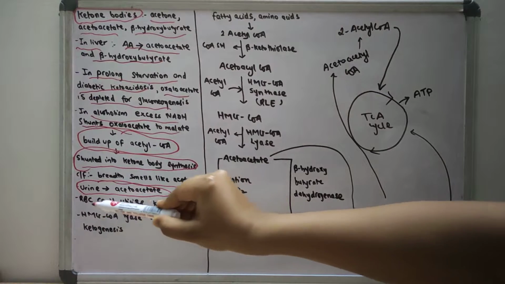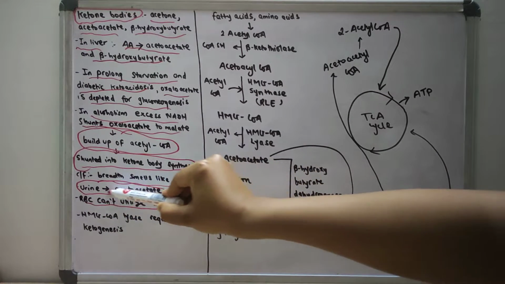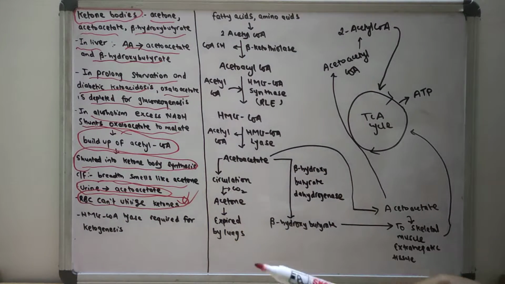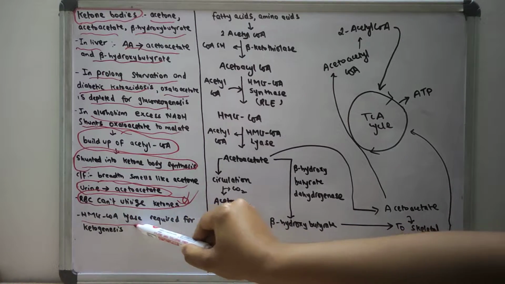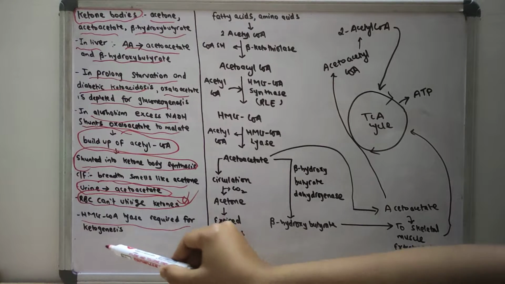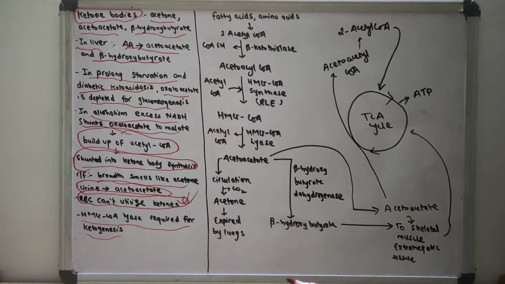You have to know that the RBC can't utilize the ketones. Extrahepatic tissues will utilize the ketones, but RBC can't. And you have to know that HMG CoA lyase is required for ketogenesis.